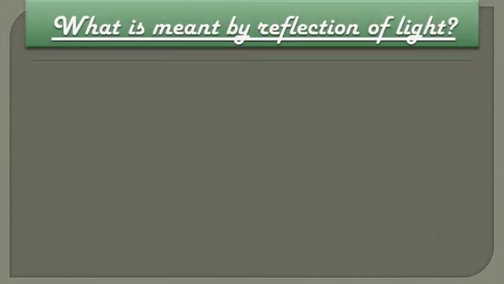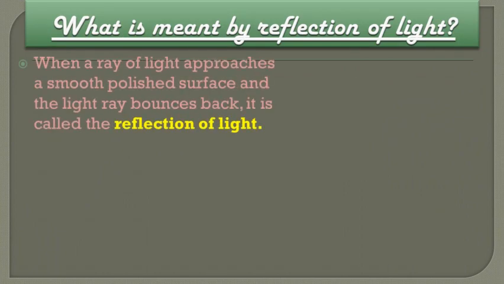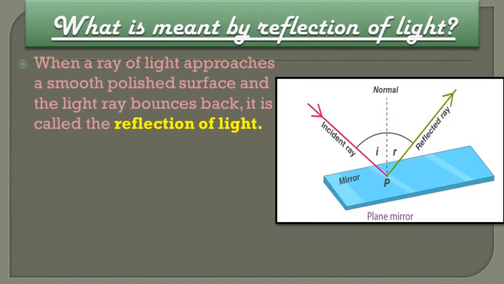Now let's see what is meant by reflection of light. When a ray of light approaches a smooth polished surface, and a smooth polished surface means a plane mirror, and the light ray bounces back, it is called the reflection of light. Now this is a light ray which is striking the plane mirror surface. You can observe the pink light ray, which is called the incident ray. When it bounces back, it is called reflection of light.